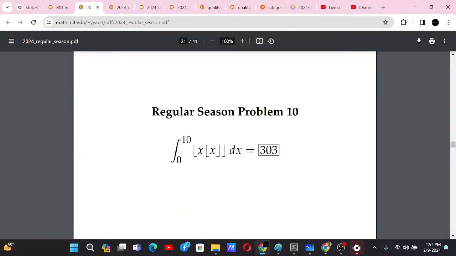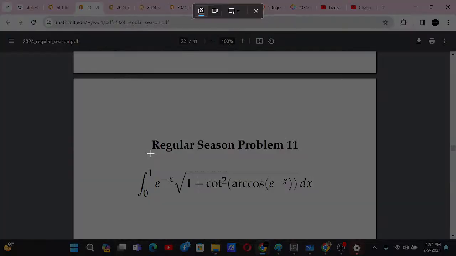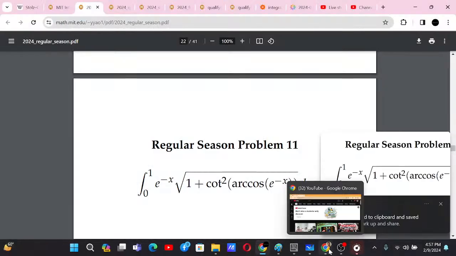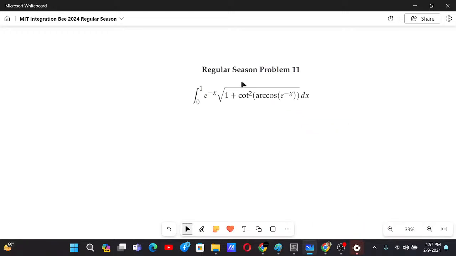Let's go to the next problem, 303. And the other problems are easier. This was the only problem that somehow needed some effort. Now let's solve this problem. Problem solving.